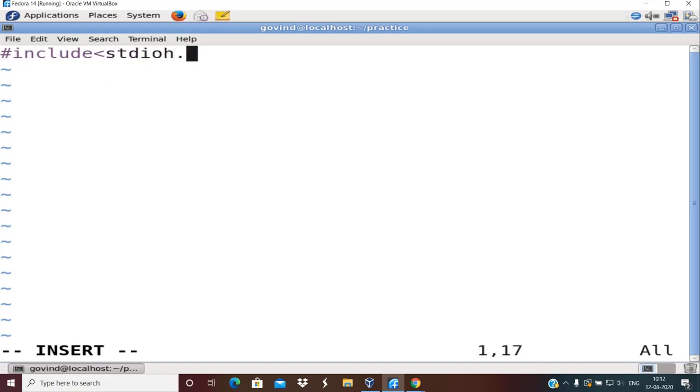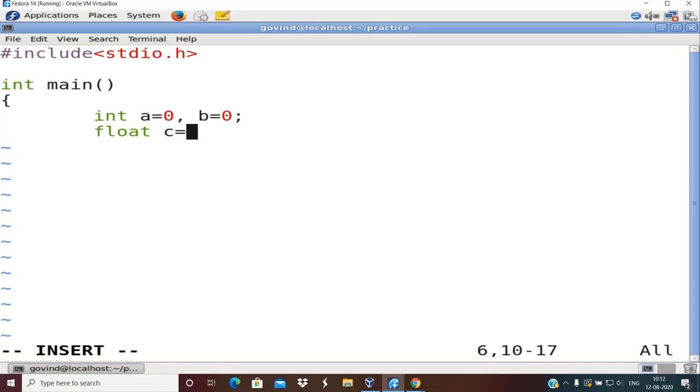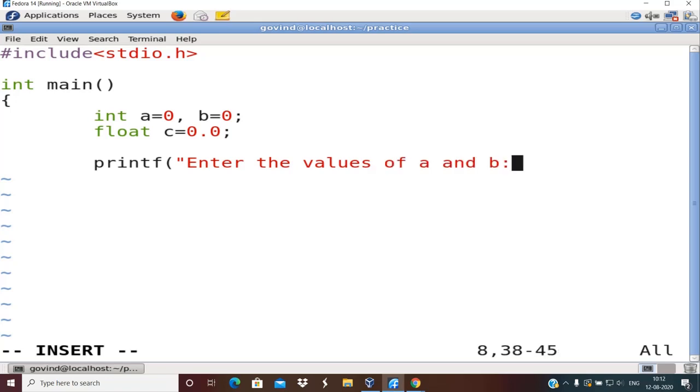Okay, so stdio.h, then int main, then I will declare three variables: a equal to 0, b equal to 0, c equal to 0. Let me make c a float because it's a division, so c equal to 0.0. Then I'll enter a and b from the user. Printf, enter the values of a and b. Scanf, two percentage d's because both are of type integer, double quote complete, comma, ampersand a, comma, ampersand b.